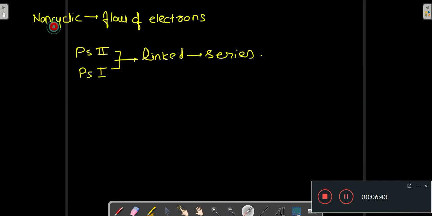Now during the non-cyclic flow of electrons, photosystem 2 and photosystem 1 are linked in series. First photosystem 2 comes, and after that in the series photosystem 1 comes.